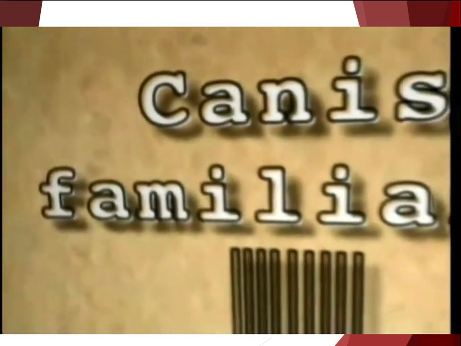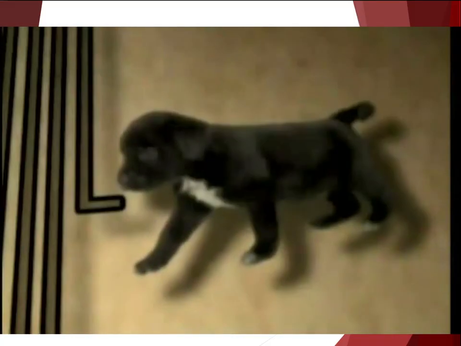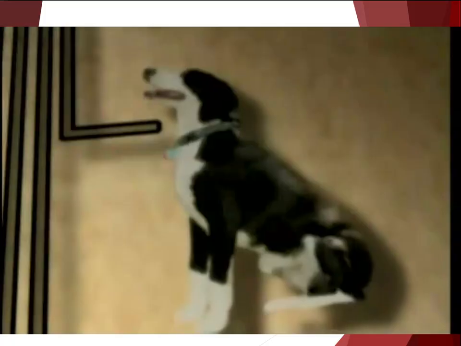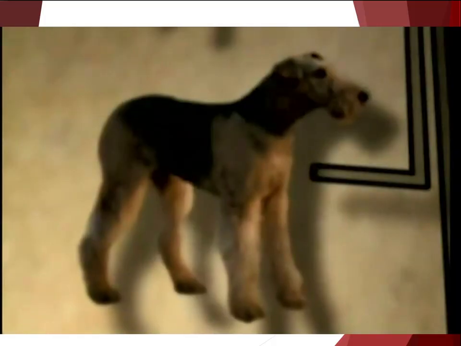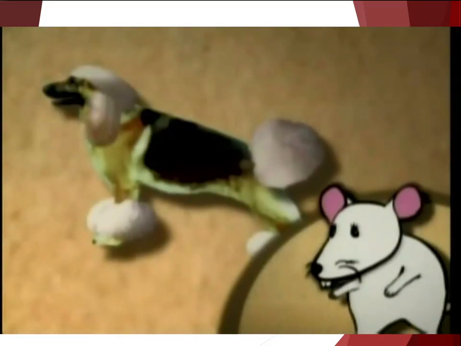Different dog breeds branch out from the species Canis familiaris. The species is the most important way we have of grouping organisms. Below the species level are different varieties or subspecies. These different varieties all belong to the same species because they can interbreed, but have some distinguishing feature. Take poodles and German shepherds, for instance. You could breed them together, but would you really want to?